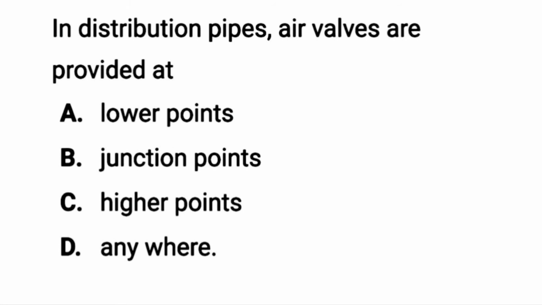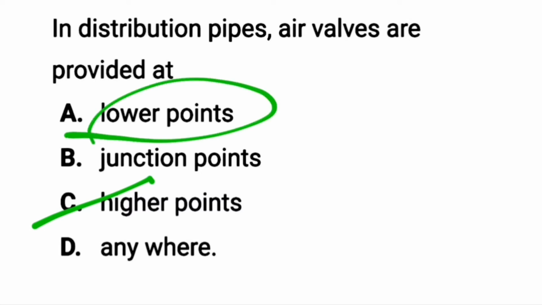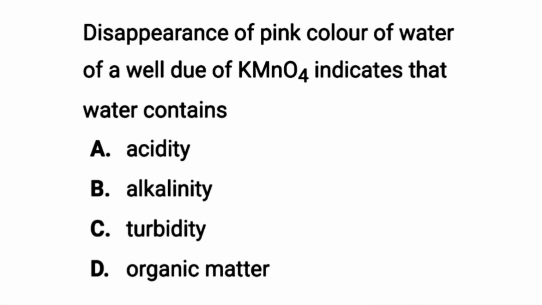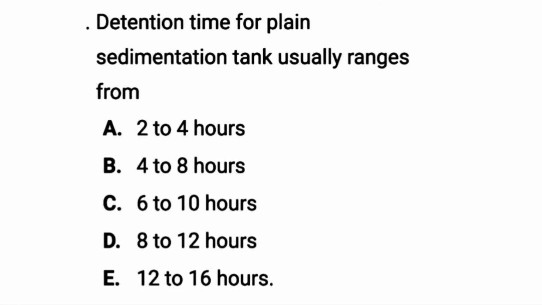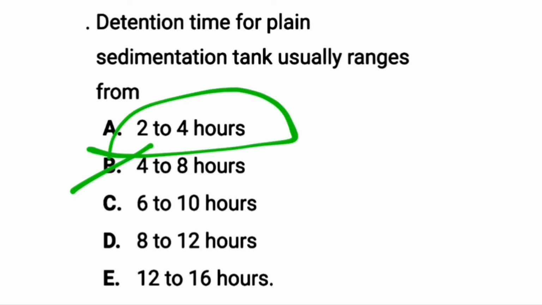In distribution pipes, air valves are provided at the higher points or summit points, whereas the drainage valves are provided at the lower points. The next question is, disappearance of pink color of water of a well due to KMnO4, that is potassium permanganate, indicates that the water contains organic matter. The next question is, detention time for plain sedimentation tank usually ranges from 4 to 8 hours, whereas sedimentation tank aided with coagulation, the detention time takes 2 to 4 hours.